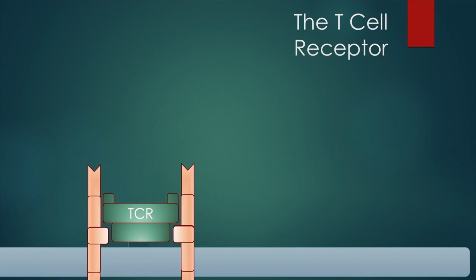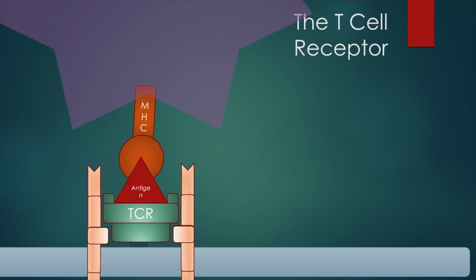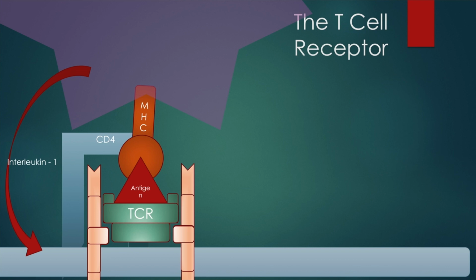Before we move on to the next diagnostic criteria, let us review in brief the T cell receptor and its function. This is the T cell receptor, and this is the antigen being presented in context of the major histocompatibility complex shown in orange. The purple structure is the antigen presenting cell. This is the CD4 molecule which binds or cements this interaction, and once this interaction is complete, the antigen presenting cell now secretes interleukin 1 to stimulate the T cell. At the same time, there has to be co-stimulation by CD28 and B7-1. This prevents the recognition of self-antigens.